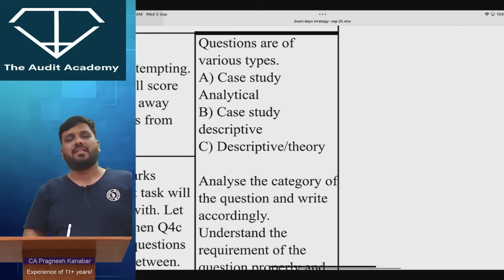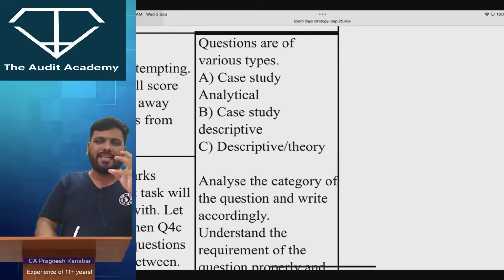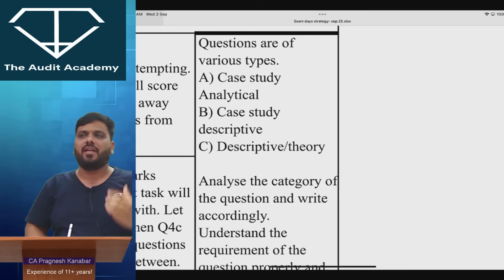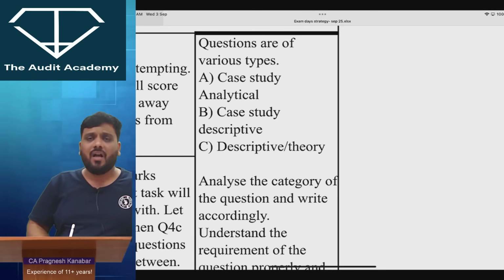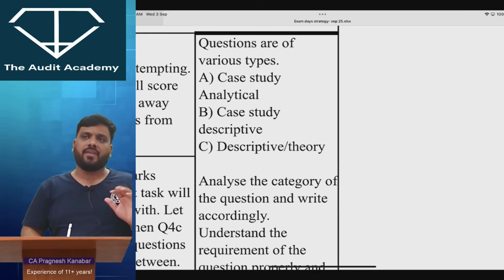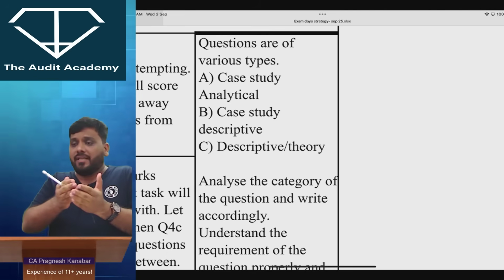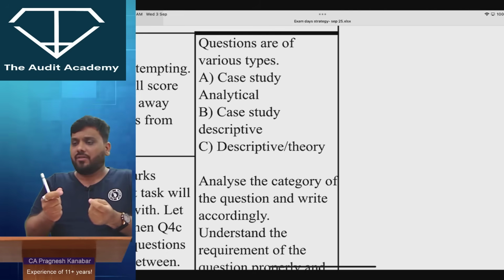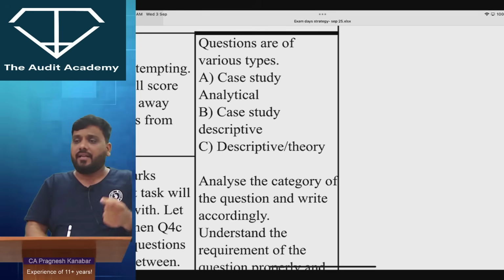Second is case study descriptive, where the question is like a case study, but the answer is very much theory. Sir, can you please give an example? Yes. For example, let us say there is a case study on going concern, but they have already given in the case that the auditor has already identified that there are some indicators of material uncertainty over going concern. Then how will you respond?